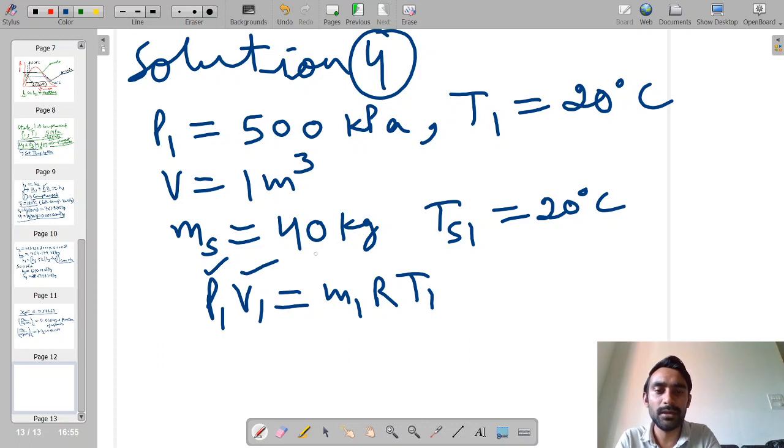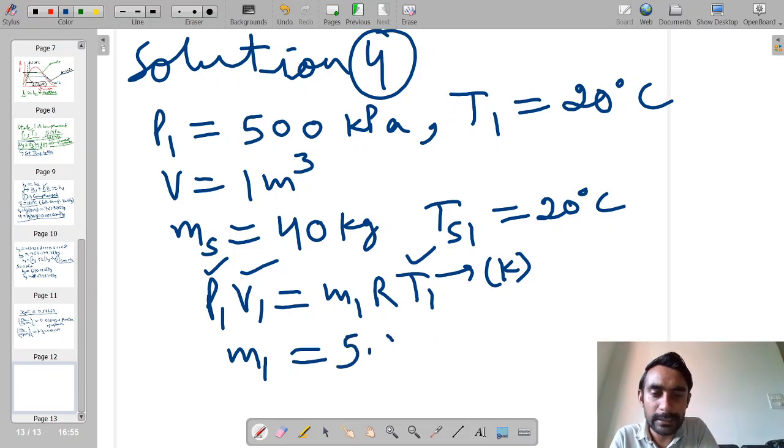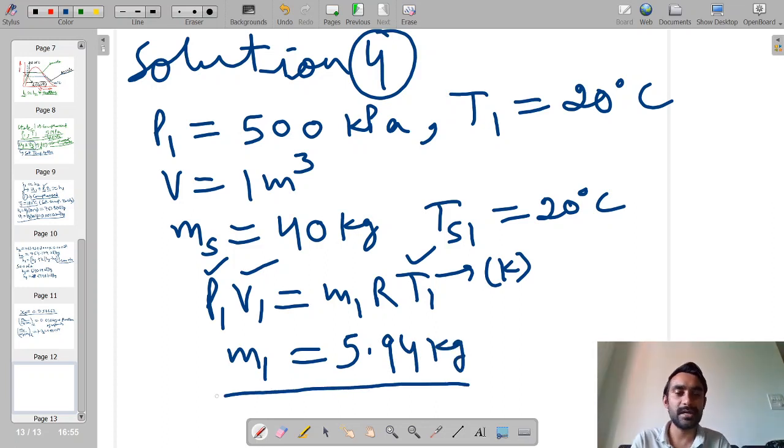This is known, this is known, and temperature is also known. Now you have to remember one thing: we have to substitute the temperature in Kelvin over here. If you substitute all these values, you will find that the initial mass of air, the mass of air at state number 1, comes out to be 5.94 kg. So this is the initial mass of the air.